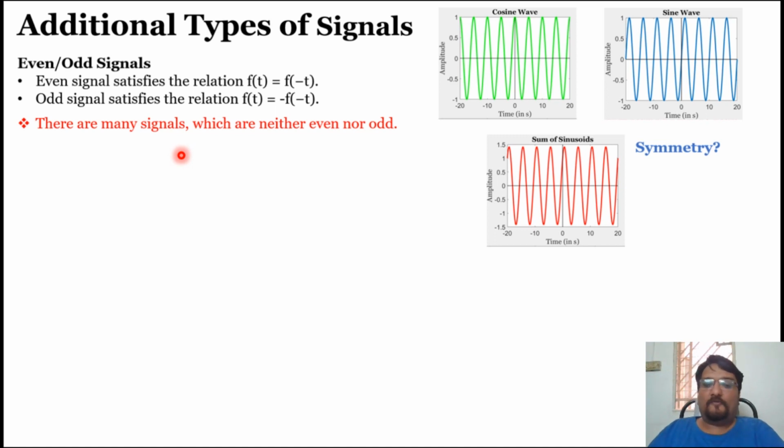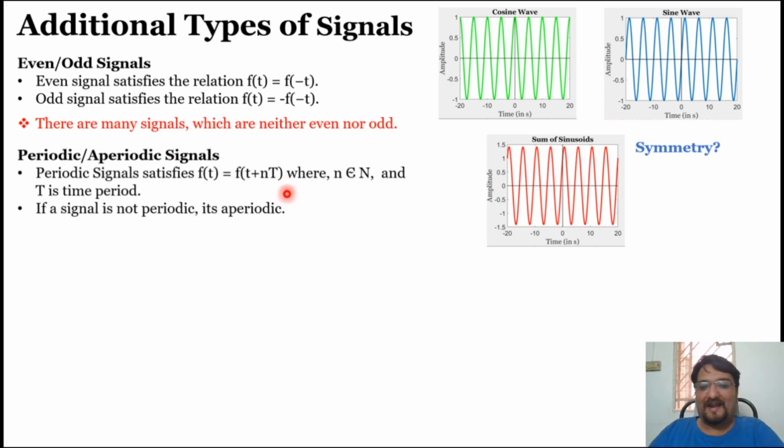Let's see another type of signals which is very important in terms of frequency analysis as well as Fourier analysis, and which will be covered in detail in subsequent lectures as well. But I just want to give you a brief introduction about these types of signal. So they are periodic signals and aperiodic signals. You can see I can directly explain with this illustration or this waveform available here.